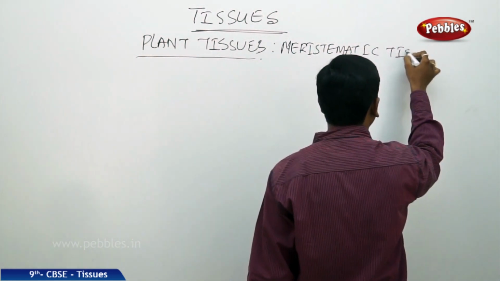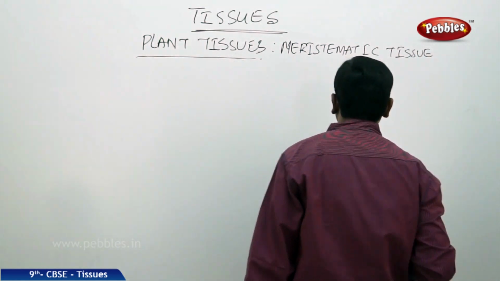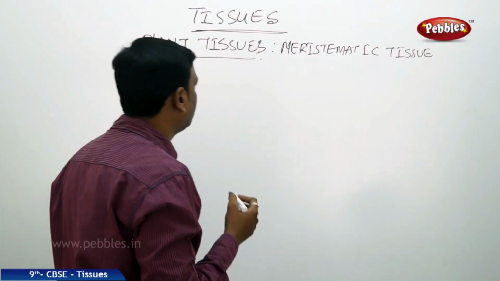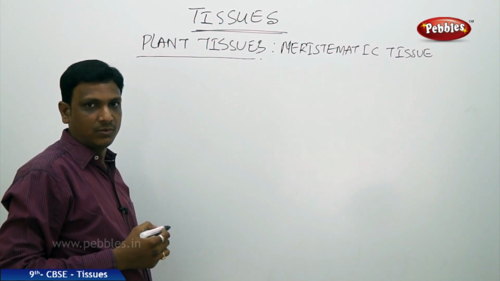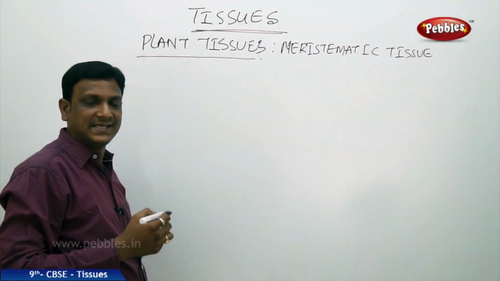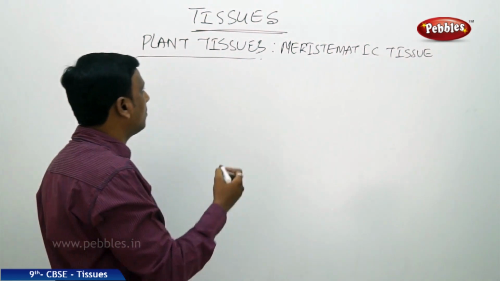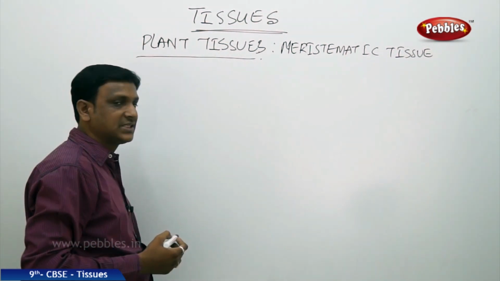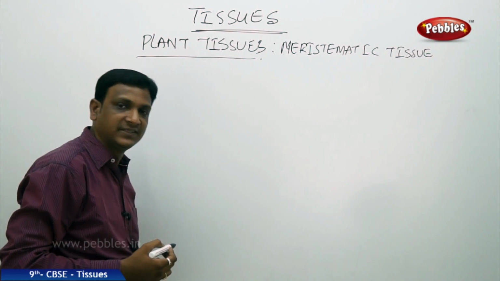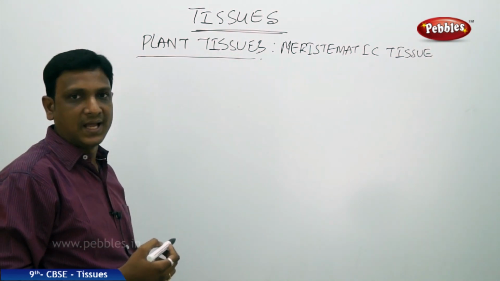Meristematic tissue. So what are these meristematic tissues and where are they found? We can see the prominence of the meristematic tissues with the help of a simple activity. So already we discussed that meristematic tissues are the actively growing tissues of a plant.